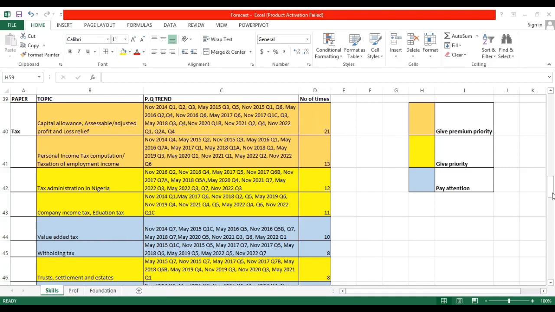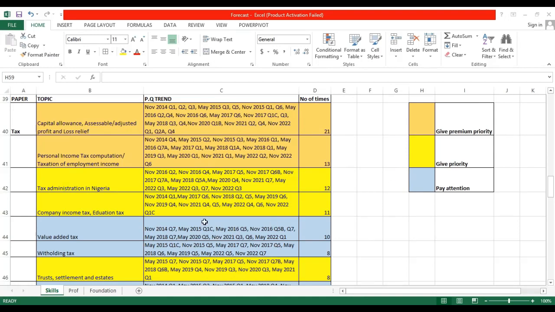Very important. All right, the last category is a category to pay attention to. So you want to pay attention to value added tax, as you can see on the screen. You can see from November 2014 to May 2021. It's a very important topic. Pay attention to this topic, guys. Also, withholding tax. Withholding tax has been examined from May 2015 to November 2022 about 8 times. Please pay attention to this topic.